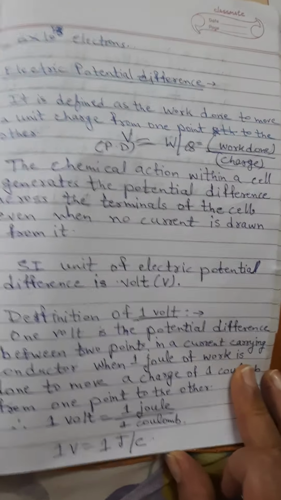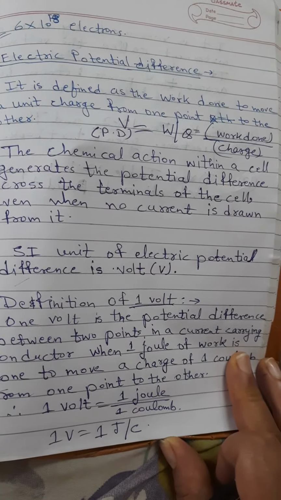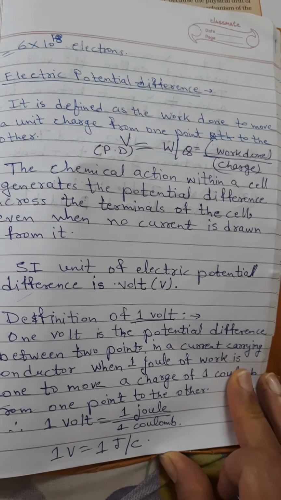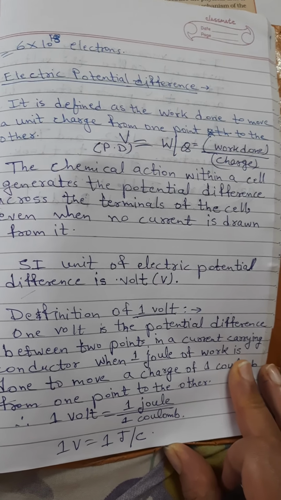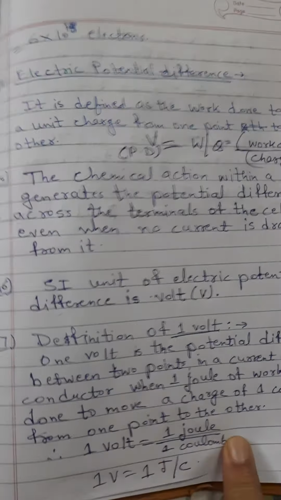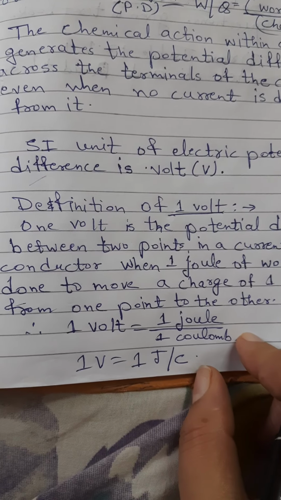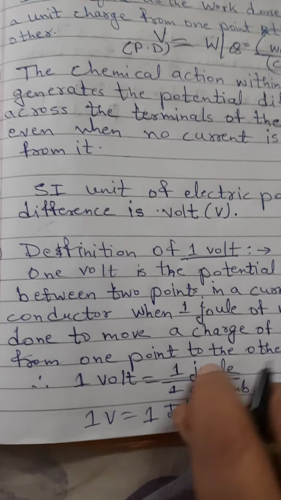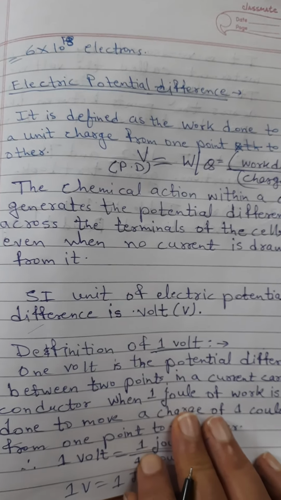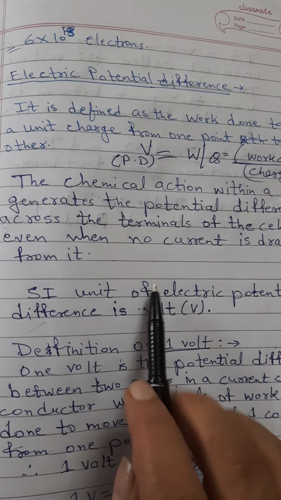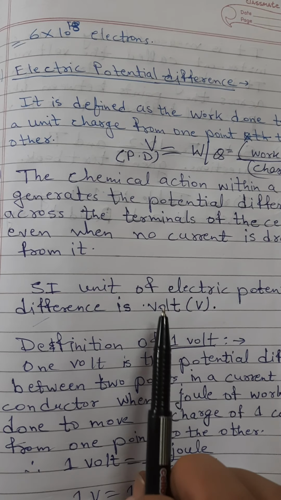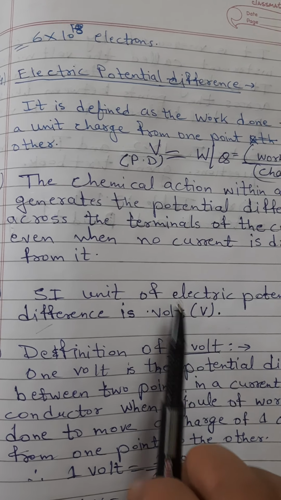So the potential difference formula is V is equal to W by Q. W is the work done, whose unit is joule, and the charge unit is 1 coulomb, so you can see 1 volt equals 1 joule per coulomb. Then in notes you can see the unit of potential difference is volt. It is also called voltage.